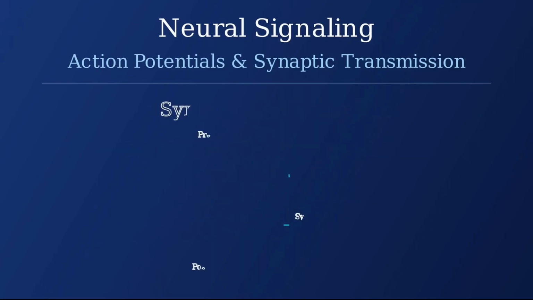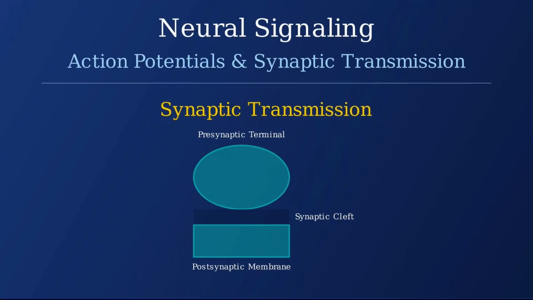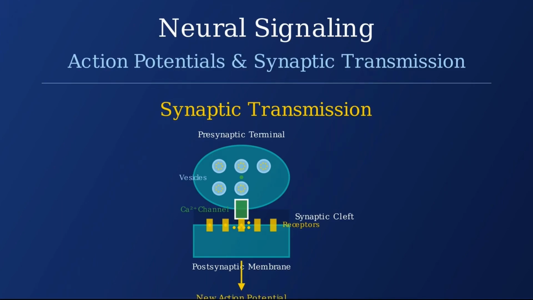At synapses, electrical signals are converted to chemical signals through a process called synaptic transmission. When an action potential reaches the presynaptic terminal, calcium channels open, allowing calcium ions to flow in. This calcium influx triggers vesicles containing neurotransmitters to fuse with the membrane and release their contents into the synaptic cleft. These neurotransmitters, like acetylcholine, cross the synaptic cleft and bind to receptors on the postsynaptic membrane. This binding can potentially trigger a new action potential in the postsynaptic neuron, continuing the neural signal transmission.